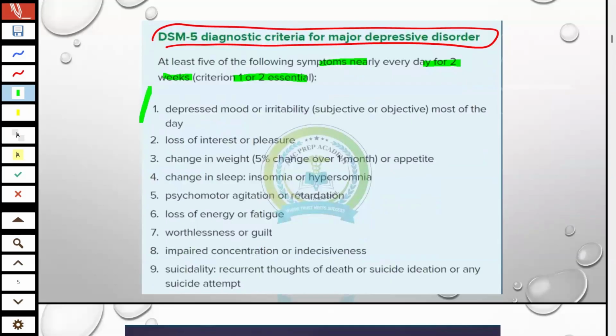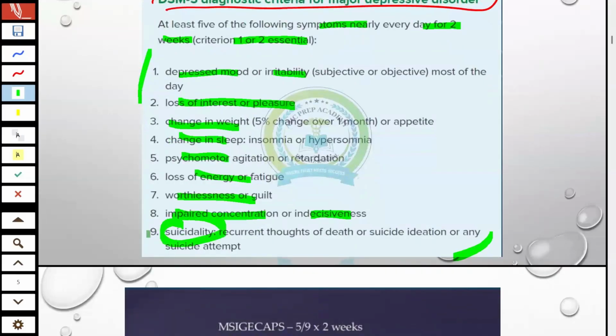These symptoms we already discussed: depressed mood, irritability, loss of interest in pleasurable activities, change in weight, sleep, psychomotor changes, energy, worthlessness or guilt, impaired concentration, suicidality. So this is extremely important to rule out during the history. If the patient has suicidal intent or plan, we will ask in the history.